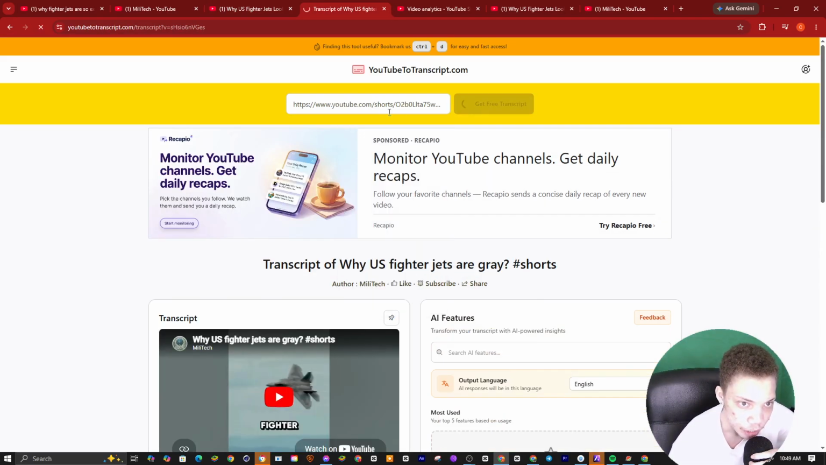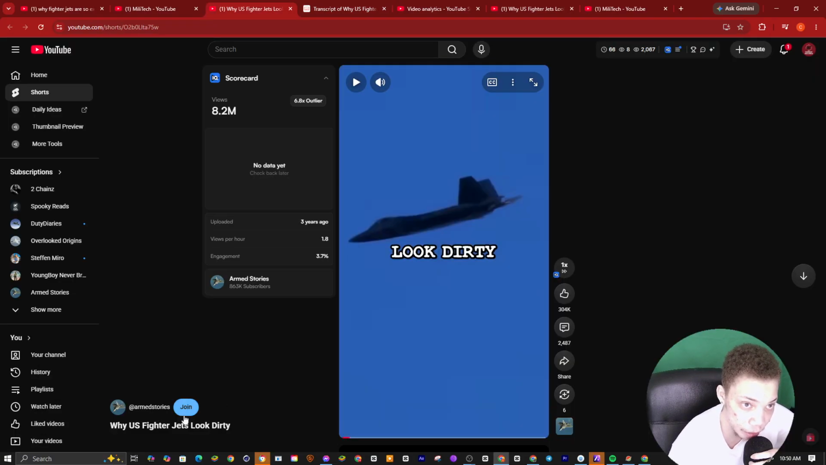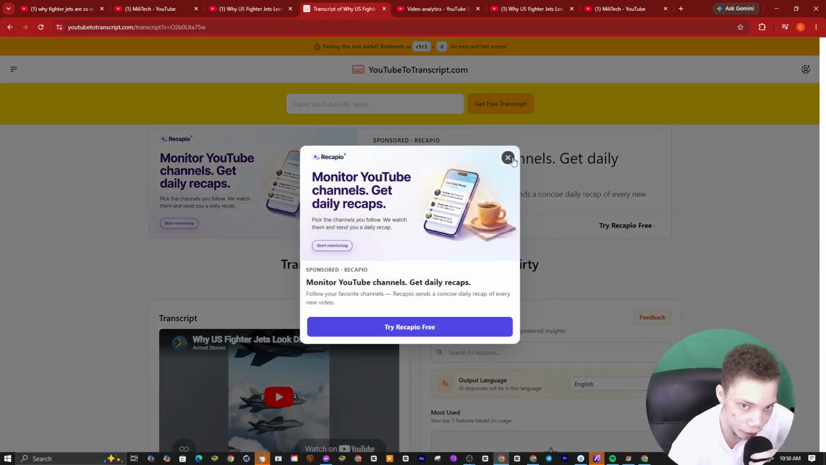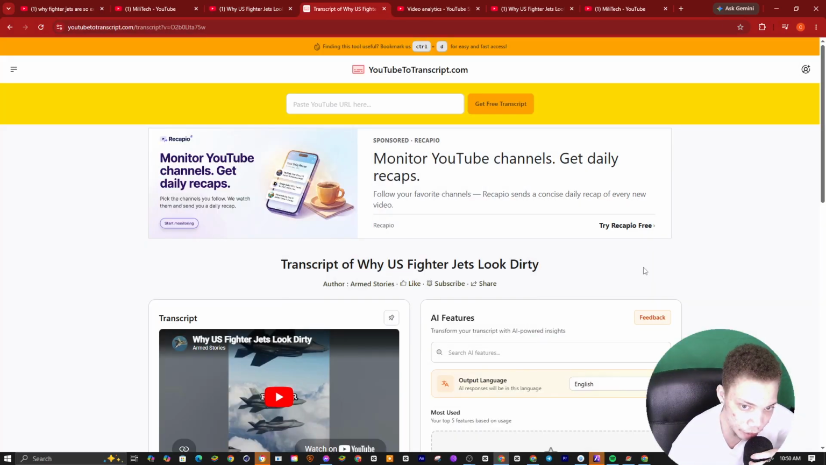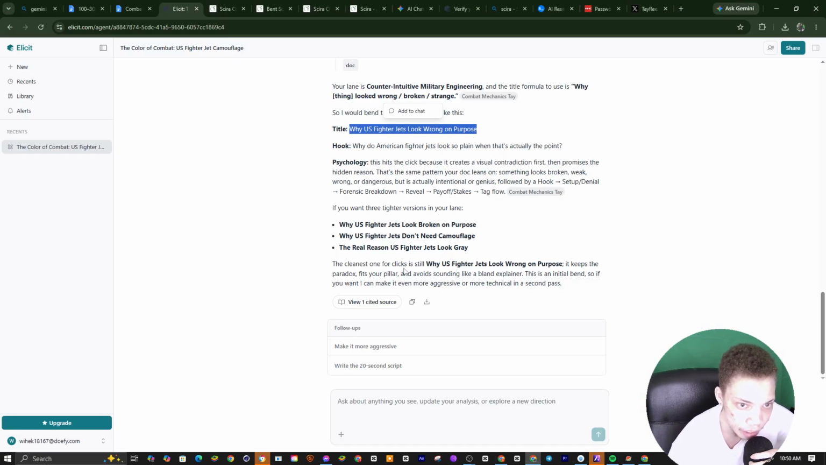For the scripts, you want to make sure you tell AI, when it uses your structure, to put the title at the starting part of the script. That way it goes viral. We use, why U.S. fighter jets look dirty, and then the rest of the script. So you see it matches with the hook. Like I said, that part is what makes you go viral.